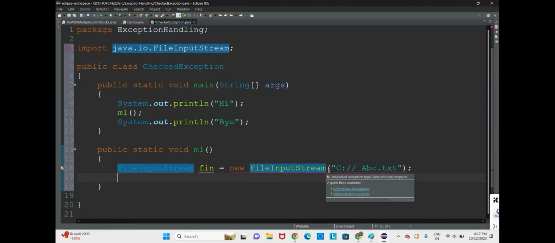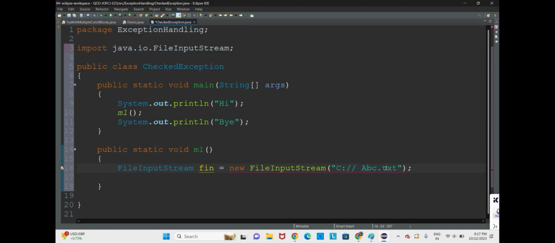So I will give the cursor here. What we're getting here: unhandled exception type file not found exception, because we didn't get the file. Whatever file is mentioned here, that file is not there.